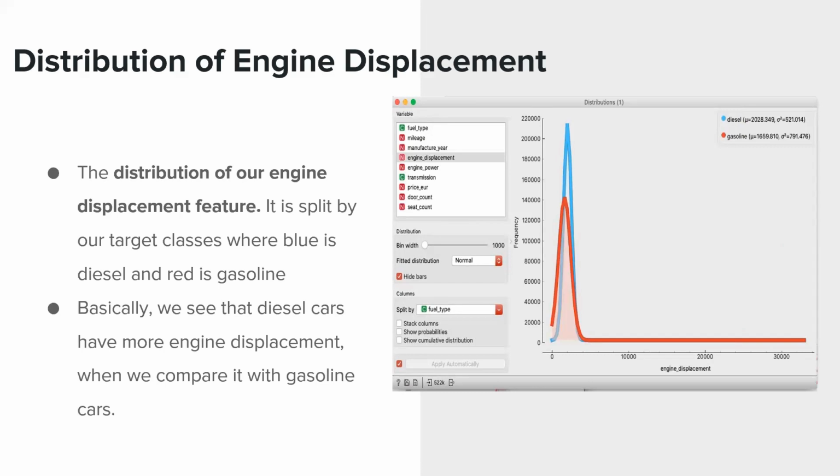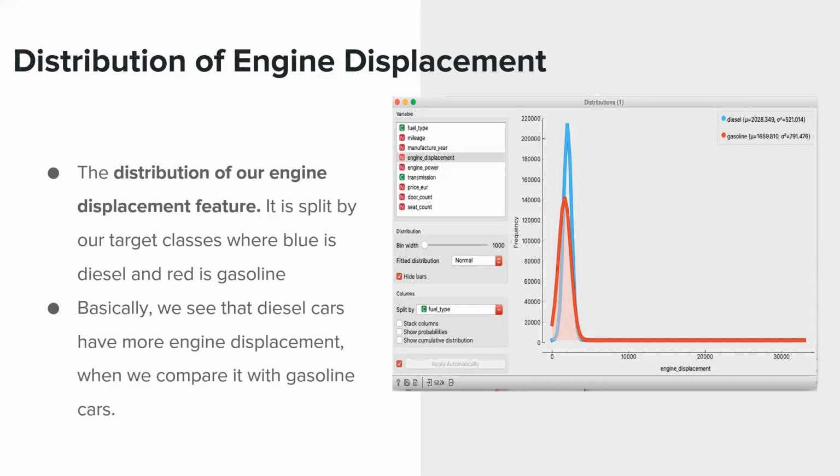Engine displacement distribution. The table shows the distribution of our engine displacement feature. It is split by our target labels. Again, blue indicates diesel and red is for gasoline here. We can observe that our dataset has more diesel cars when engine displacement gets higher until the value of around 4,000 cubic centimeters.